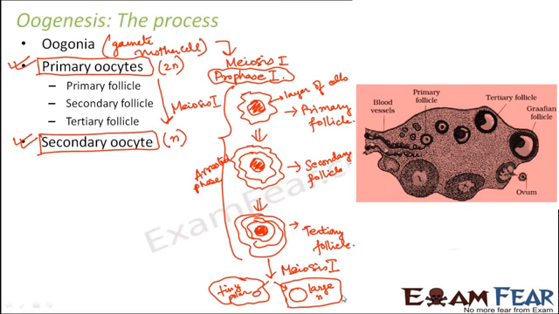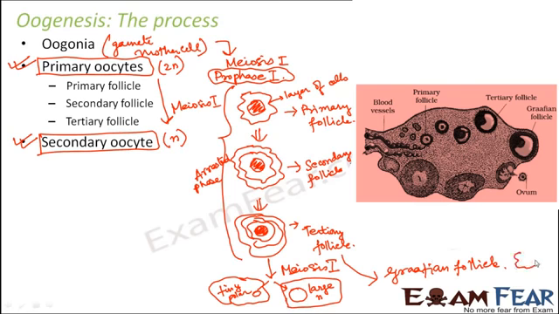So this large haploid secondary oocyte, what happened to it now? When this was formed, by that time, the tertiary follicle also kept on maturing to form a Graafian follicle. So now what is your final structure?